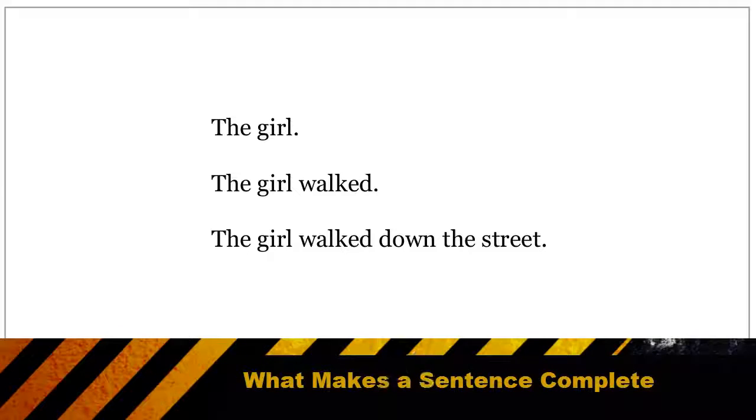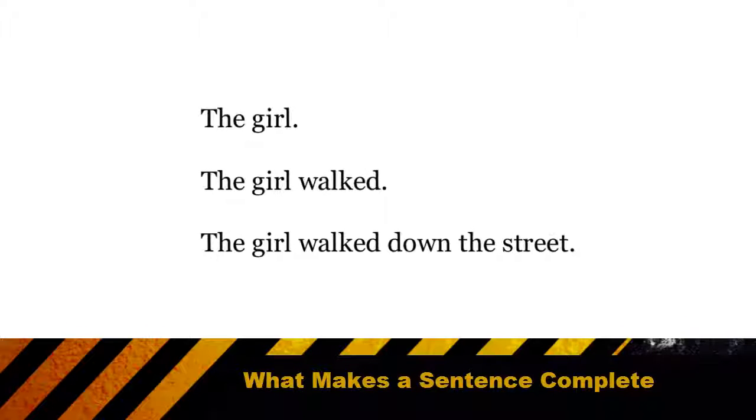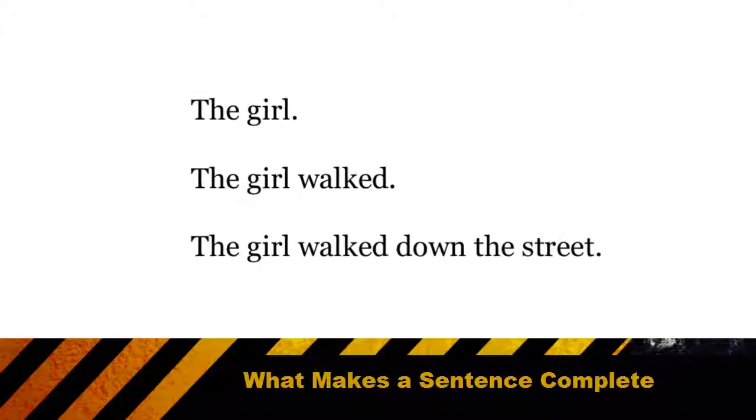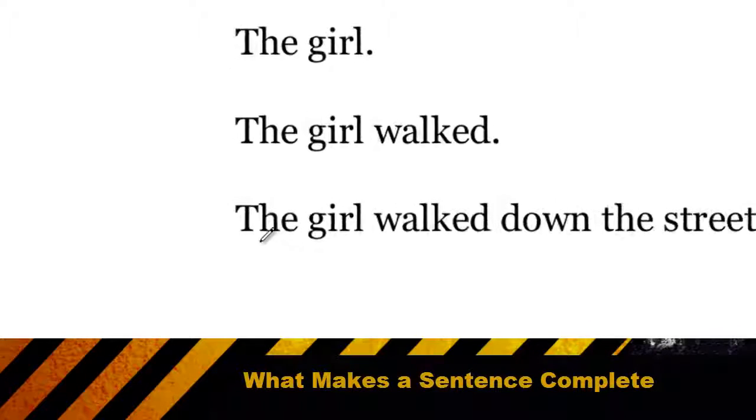For a sentence to be considered a complete sentence, it must have a subject and a verb. Most sentences will also have an object. The subject is the person or thing doing the verb, and the object is the thing having the verb done to it. So in this case, we have a girl.